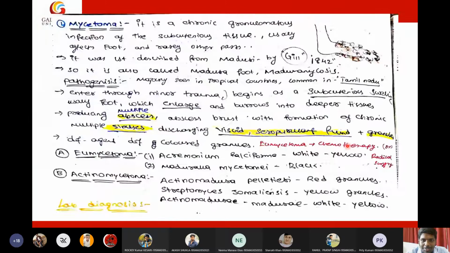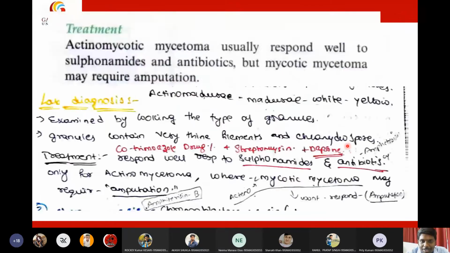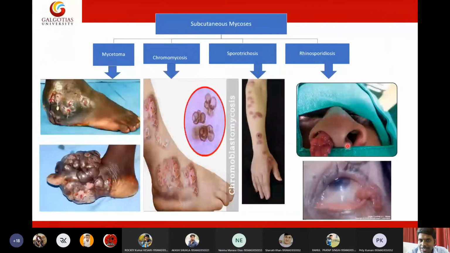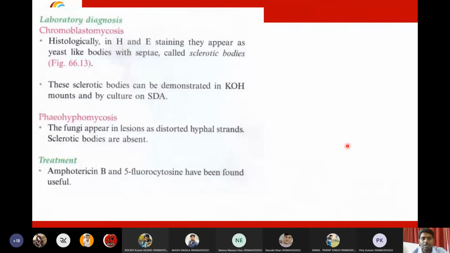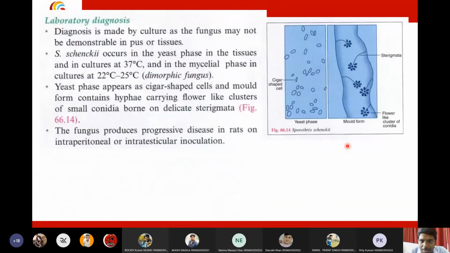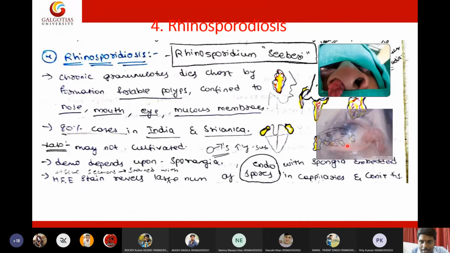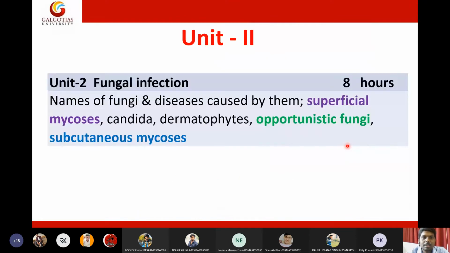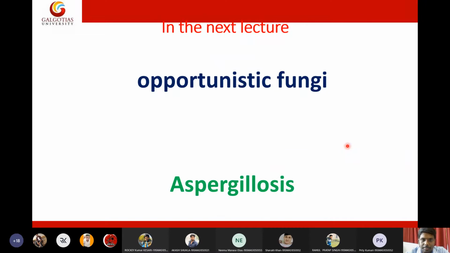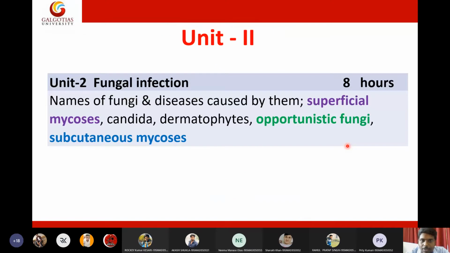I don't know why you are not speaking. I said, what fungus causes chromomycosis? What is the fungus name? Fonsecaea pedrosoi and Fonsecaea compacta. Okay, so it seems you are not studying, just listening simply. Anyway, students, I'm coming to the point.